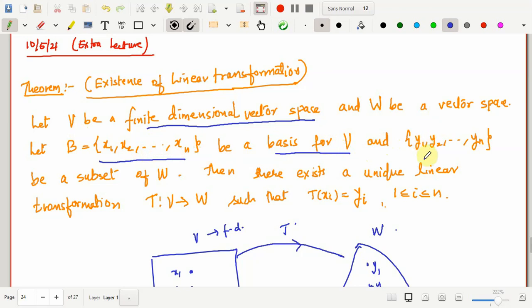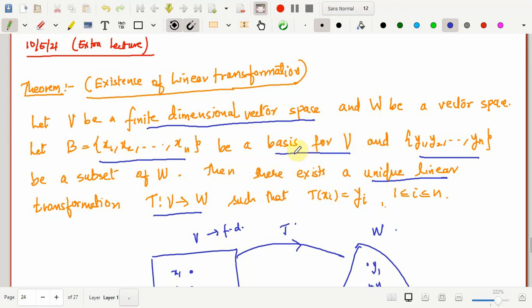And suppose corresponding to this x1, x2 till xn we have n points y1 to yn in W, then I can find a unique linear transformation T from V to W, defined with the property that each of these points xi maps to yi.